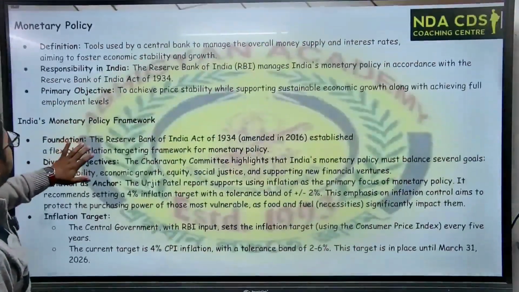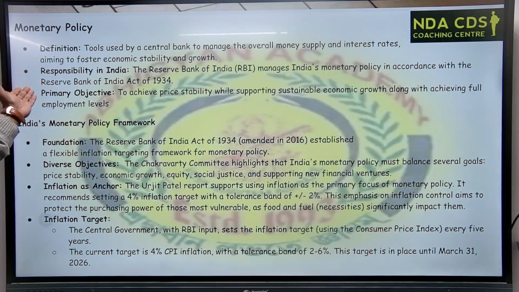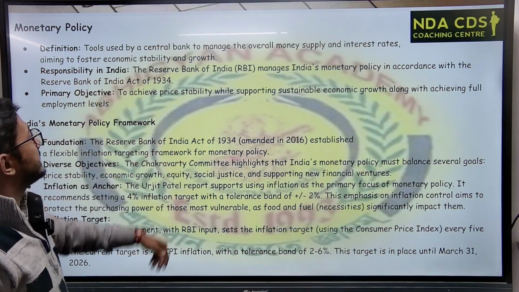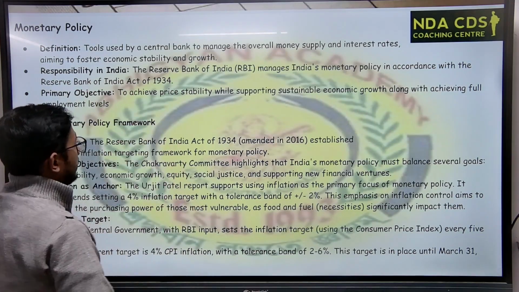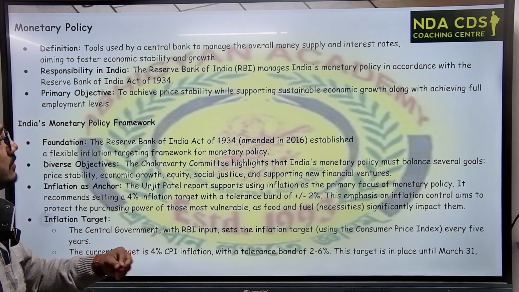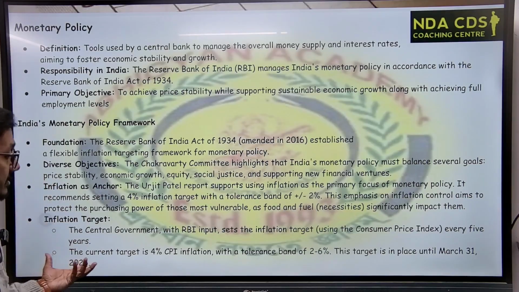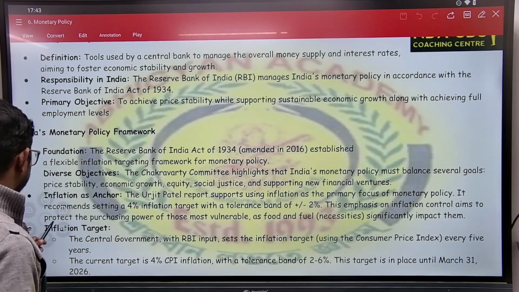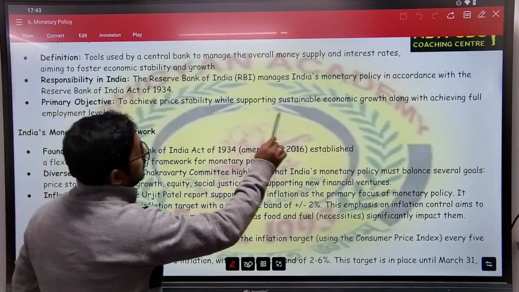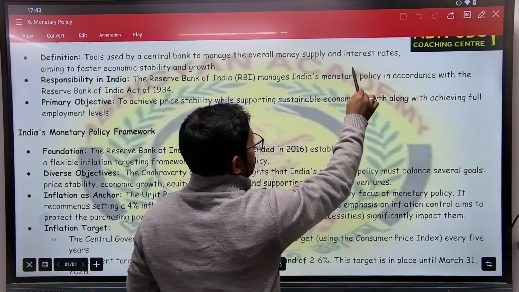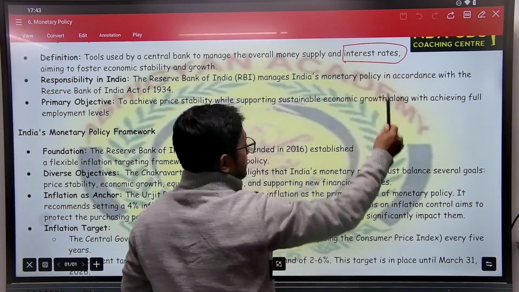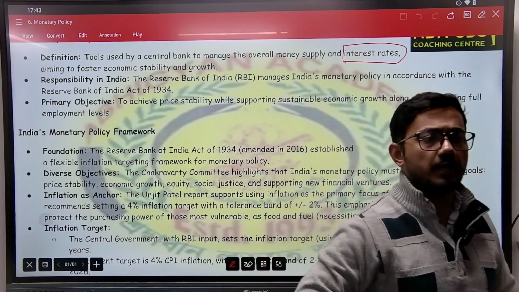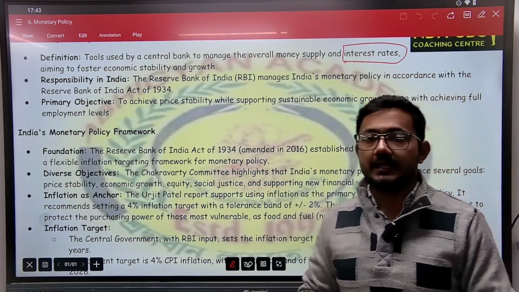If you look into the definition, monetary policy means the tools used by the central bank, in case of India the RBI, to manage the overall money supply and interest rates. How will money supply be controlled? By playing with the interest rates.